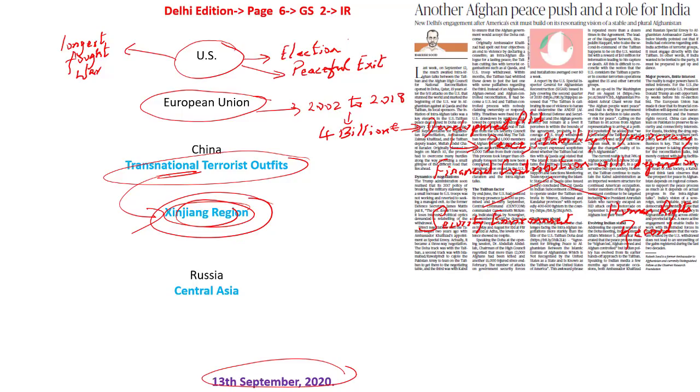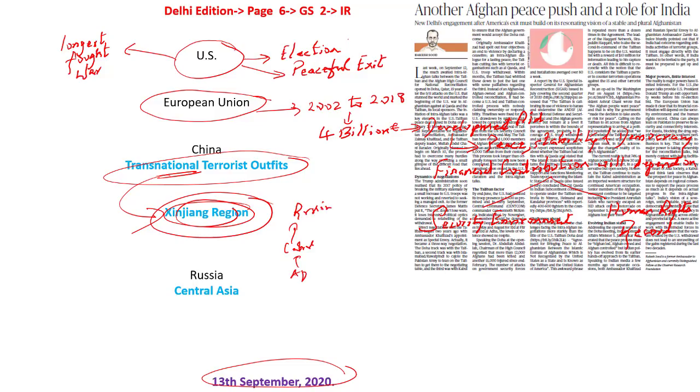This is the viewpoint of China. Now let's look at how Russia views Afghanistan when it comes to the security issue. From Afghanistan we would be able to connect to Central Asia, and from Central Asia we would be able to connect to Russia as well.